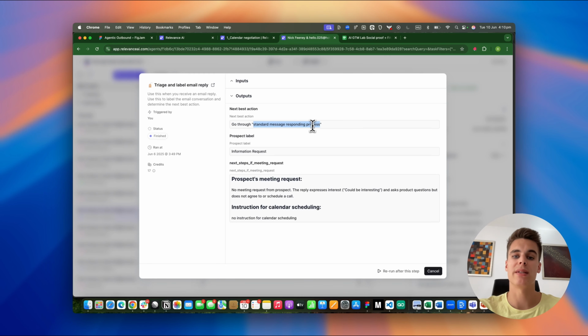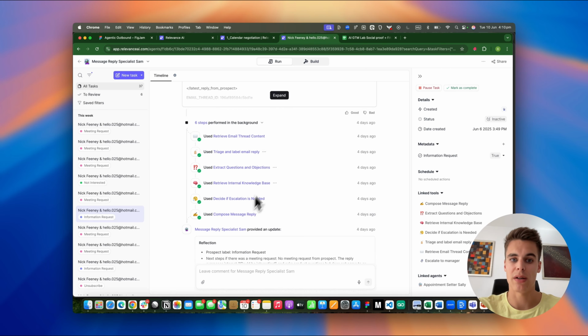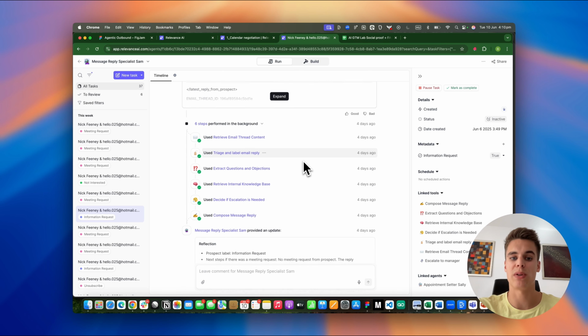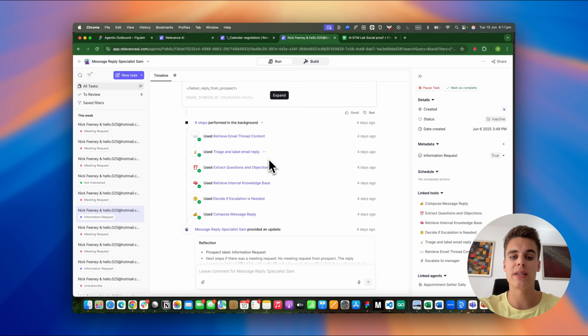We have defined this quote-unquote standard message responding process in the core instructions of the agent, and it refers to this process here. So when the agent knows that it has to go through the standard message responding process, it knows that it always has to extract questions and objections, then go through the knowledge retrieval, and then decide if escalation is needed. Now, what happens when someone requests a time to meet?